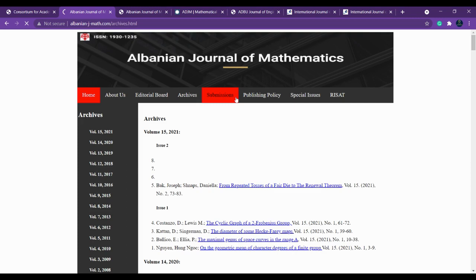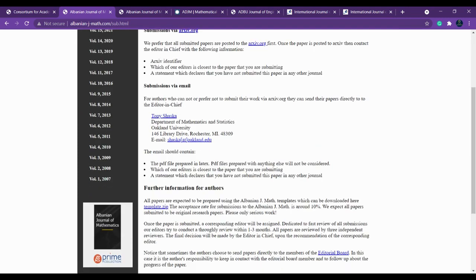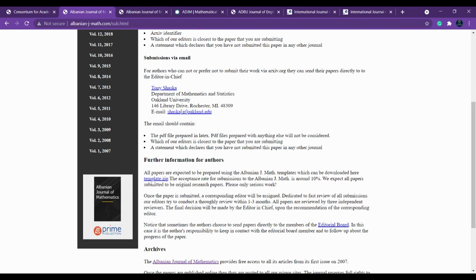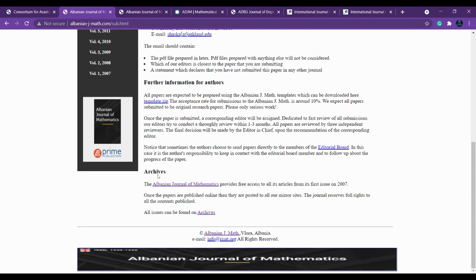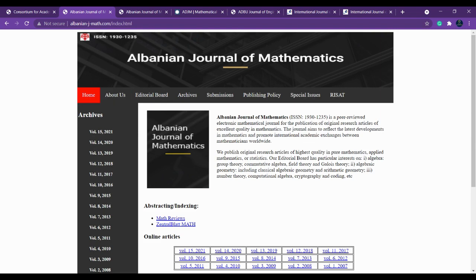Then go to the submissions, and see whether they have given you any template. See here, template.zip. You have to download this template.zip and edit your paper, that is your content, in that template itself. So these are the important things you have to check.